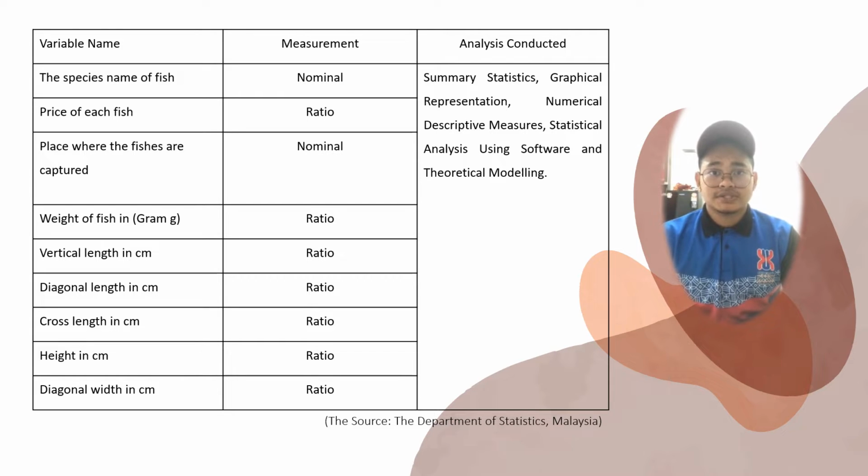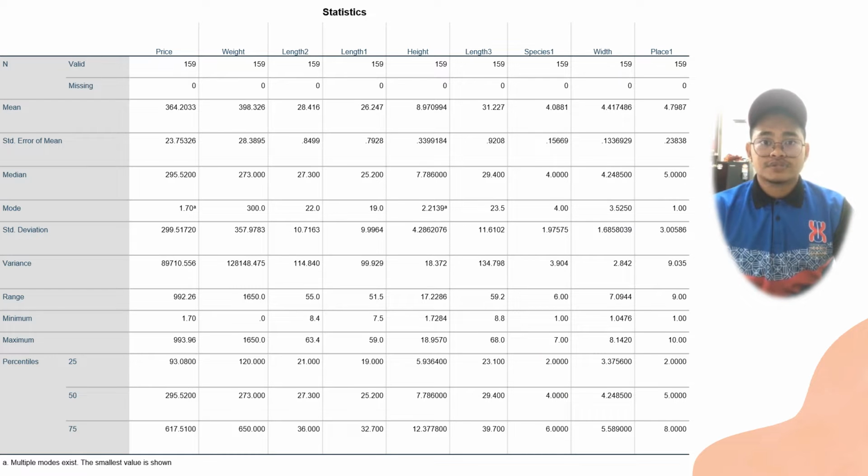For the data description, we have prepared the descriptive and summary statistics. The analysis was conducted using summary statistics, graphical representation, numerical descriptive measures, statistical analysis using software and theoretical modeling. Most of the variables are ratio scale. The table shows the descriptive variable values for species, price, place, weight, length 1, length 2, length 3, height and width, based on the data population. These variables have been set to organize the data from the Department of Statistics Malaysia.